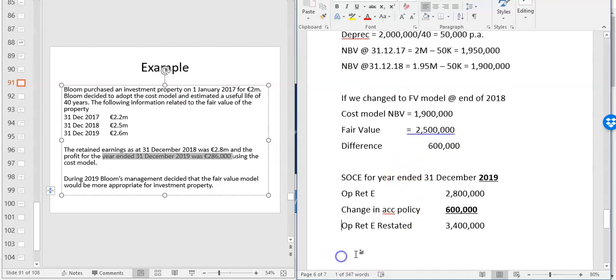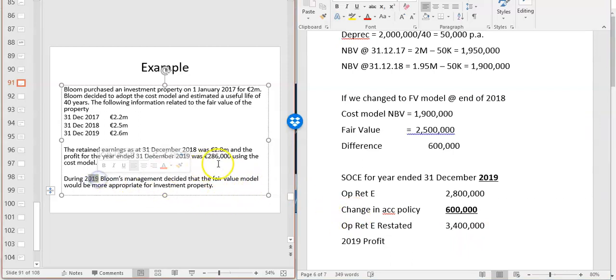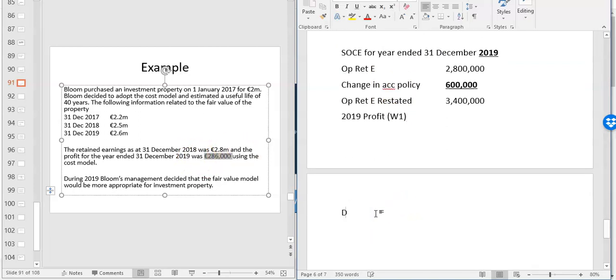And then the 2019 profit, be careful, that's not necessarily restated, because you're preparing this in 2019. So what you're saying is this draft profit figure of 286, and I'll put it here, working one. That draft 2019 profit, you need to add back depreciation because that shouldn't have been taken off. It's no longer the cost model. And what you're going to do there is add on the fair value gain, which is 100,000. So watch for that when you're having a look at it.